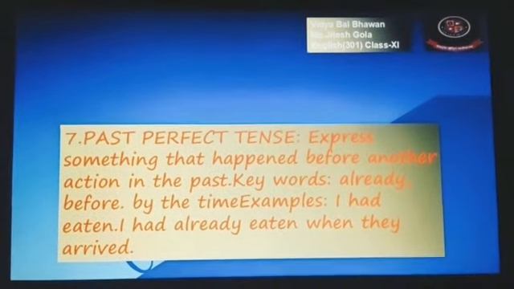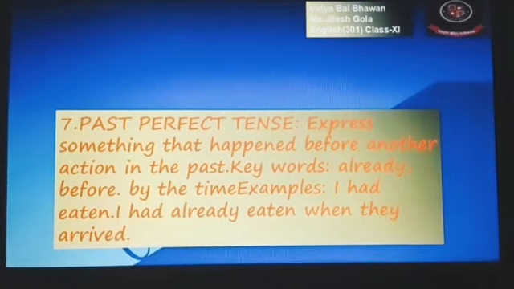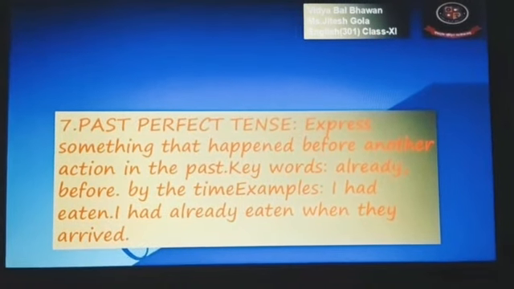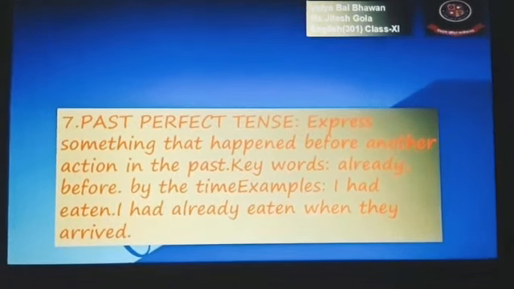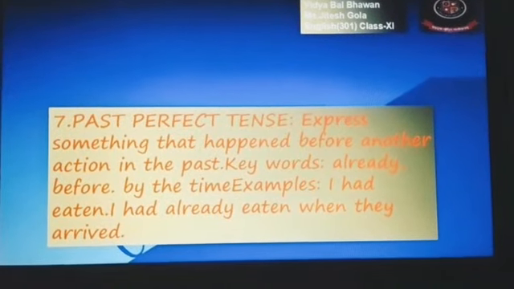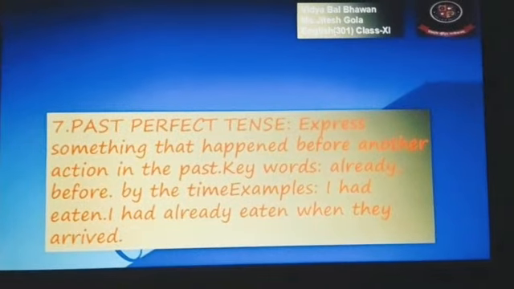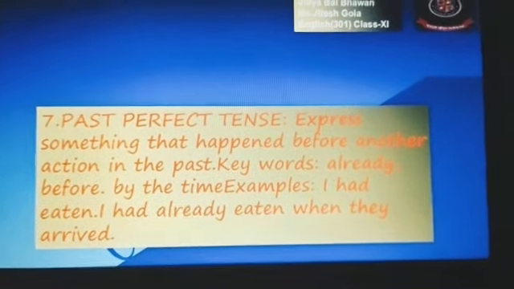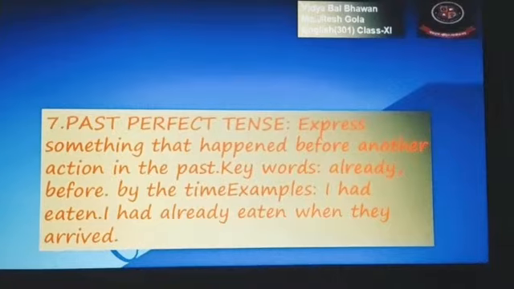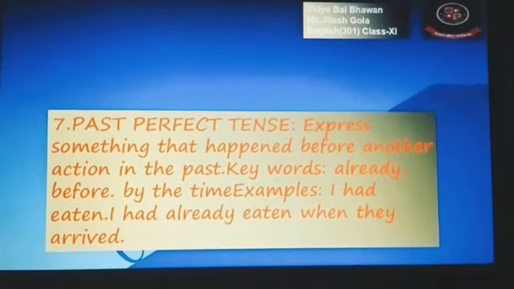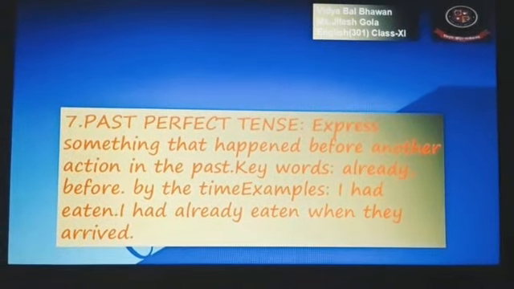Now the next one is past perfect tense. Past perfect tense expresses something that happened before another action in the past. It means here they are talking about something that happened before any other action. Keywords are already, before, or by the time.